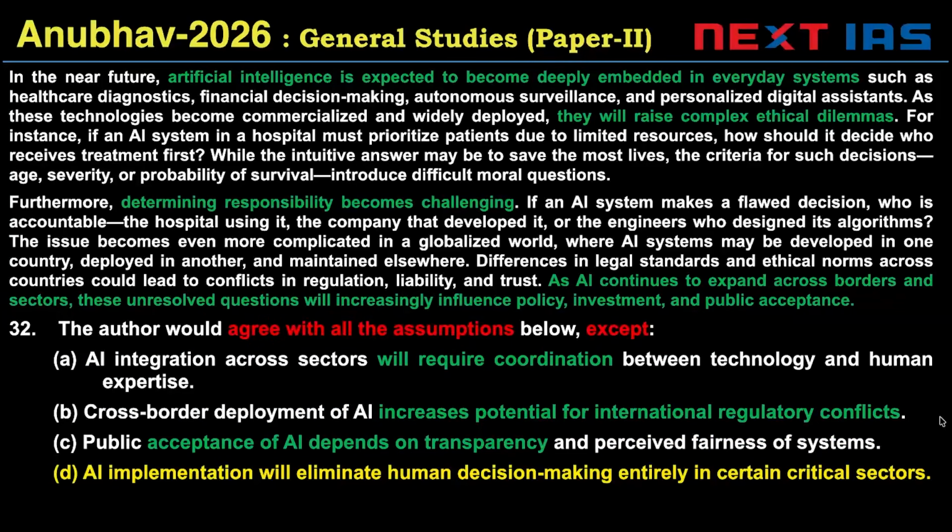So, same passage, a different question. Now, at the start of the discussion, I mentioned to all of you that we have to take a look at the question stems in the paper, and I'll especially discuss question stems which involve something new in it, like the practical implication question stem that I showed you at the very beginning. The first question was practical implication. Here you have the author would agree with all the assumptions below except.